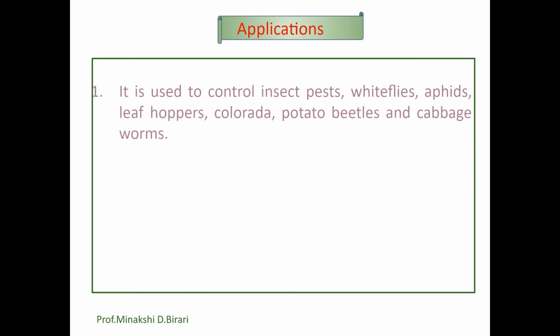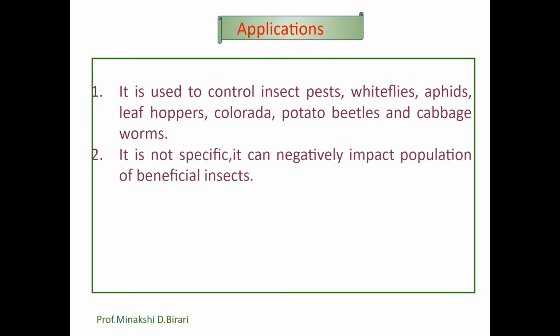Now, what are the applications of endosulfan? It is used to control insect pests, whiteflies, aphids, leafhoppers, Colorado potato beetles and also cabbage worms. It is used as an insecticide and acaricide. It is used in agriculture to control insect pests on various crops such as leafhoppers, aphids, whiteflies, potato beetles and cabbage worm. It is not specific in nature. It can negatively impact the population of beneficial insects also.